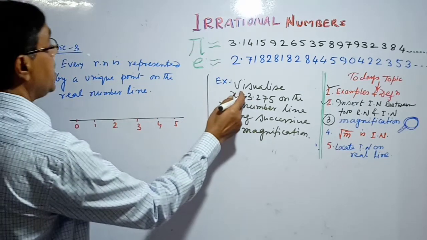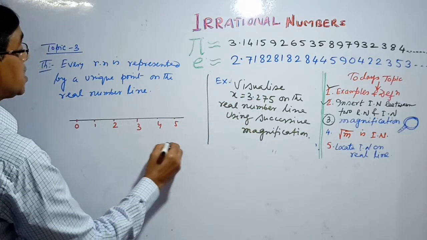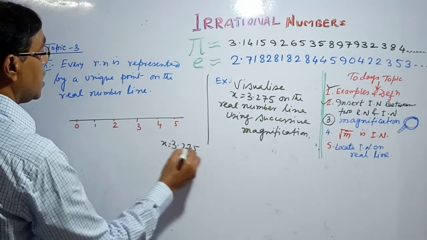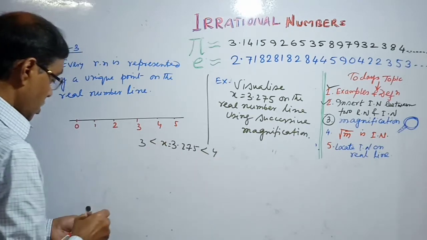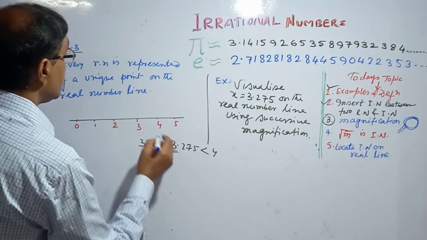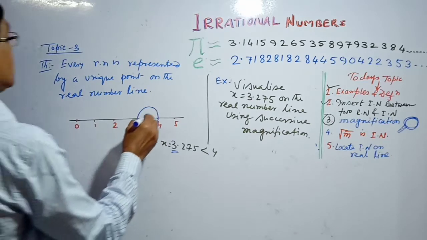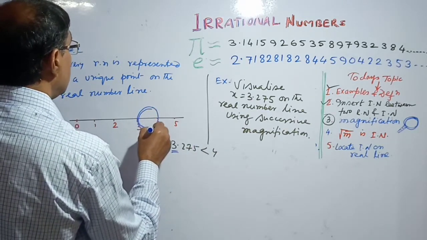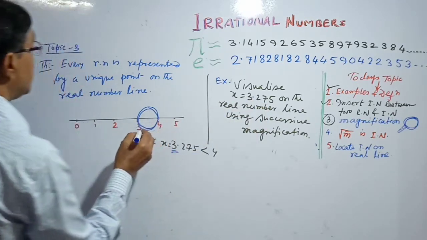Now the number x, 3.275, lies between 3 and 4. So we focus by magnification on the interval 3 and 4.